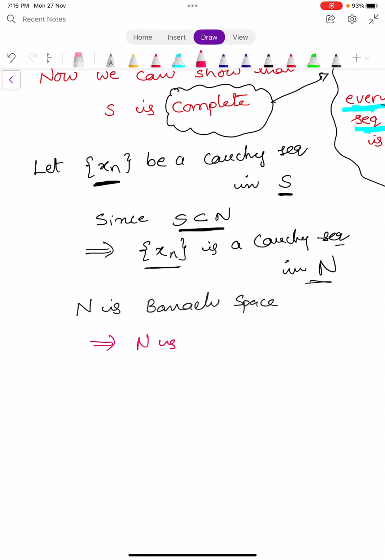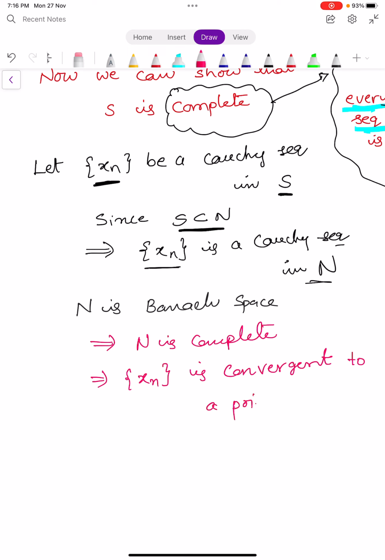So N is complete. What is the definition of complete? N is complete means every Cauchy sequence in N is convergent. This implies the sequence Xn is convergent to a point X in N.